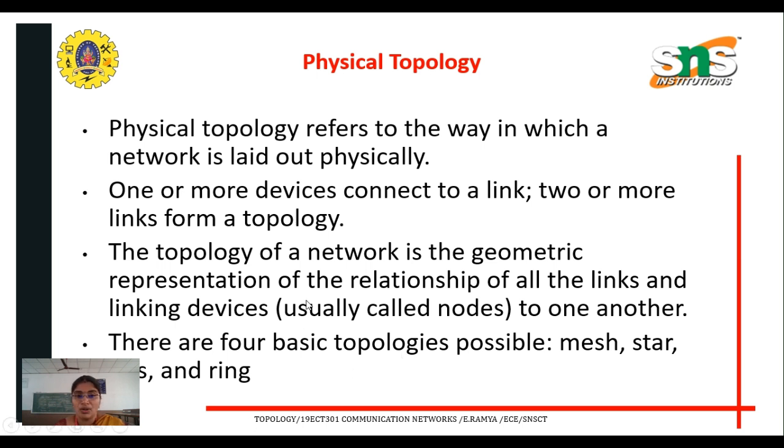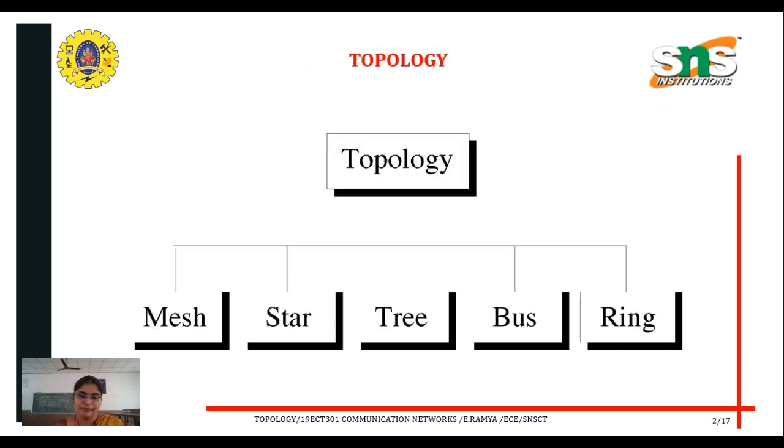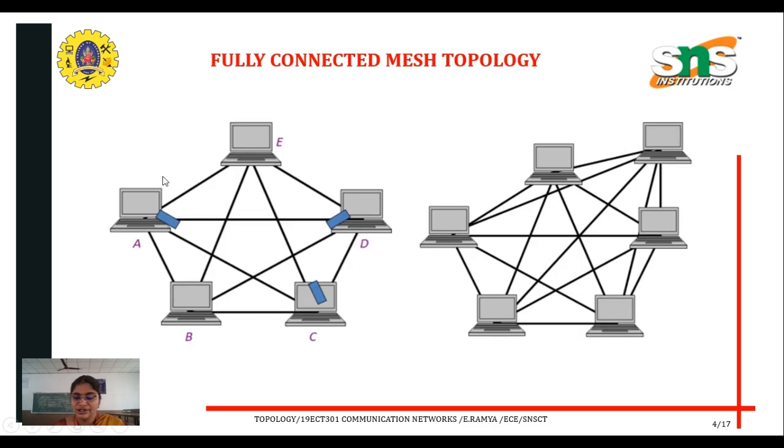So simply we can say that topology means the arrangement of nodes in the network. These are the types of topology: mesh topology, star topology, tree topology, bus topology, and ring topology. Let's discuss one by one, starting with mesh topology.